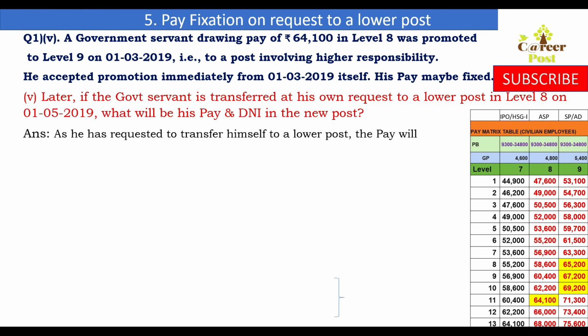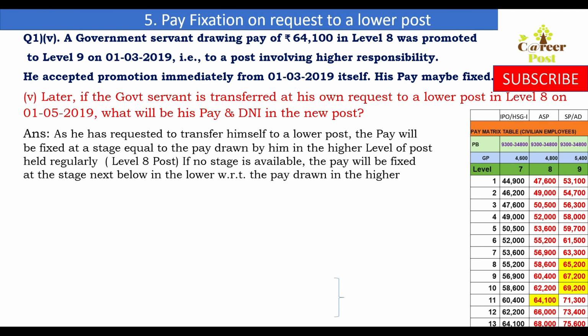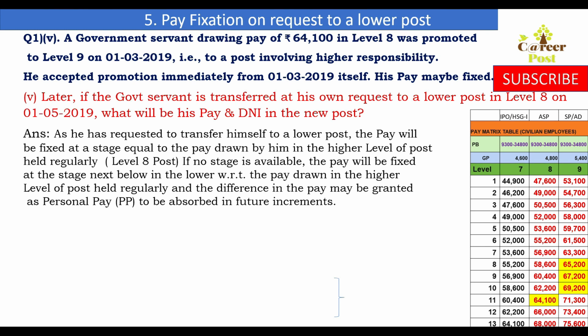That is the question. The ruling position in such a case, according to FR 15A, is that as he has requested to transfer himself to a lower post, the pay will be fixed at a stage equal to the pay drawn by him in the higher level of the post held regularly, which is level 8. If no stage is available, the pay will be fixed at a stage next below in the lower level with respect to pay drawn in the higher level, and the difference in the pay may be granted as personal pay, PP, to be absorbed in future increments. So this is according to FR 15A.